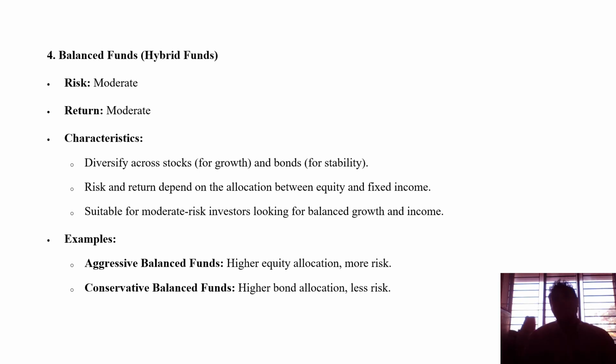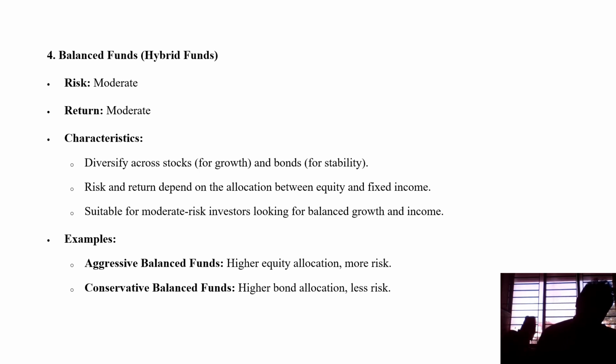See, many of the time what happens, people invest in such kind of funds where I need an income but risk should be moderate. My risk should not cross my expenses, where I can offset my expenses based on whatever income has been earned. So here the character talks about you diversify across the stock in the form of growth and bond in the form of stability. See, stock is always growth and the bonds are always stability. Risk and return depend on the allocation between the debt and equity, which is fixed income, right? And the suitable market, which is a moderate risk investor, also has to be focused on balanced growth and income.